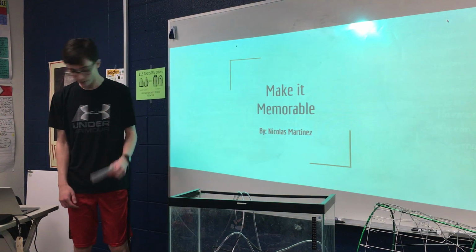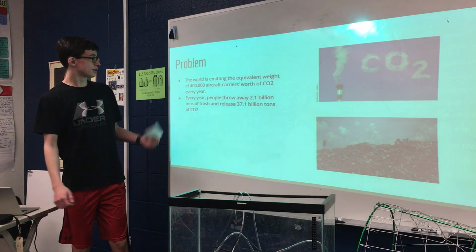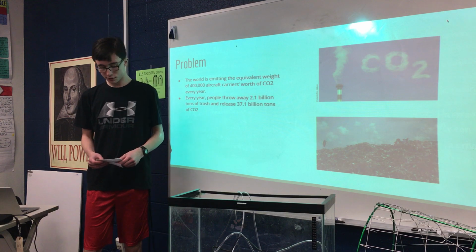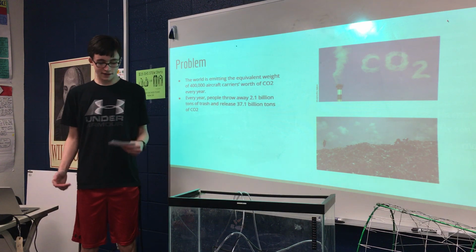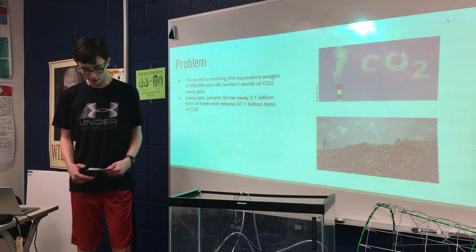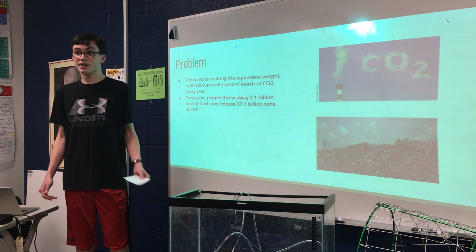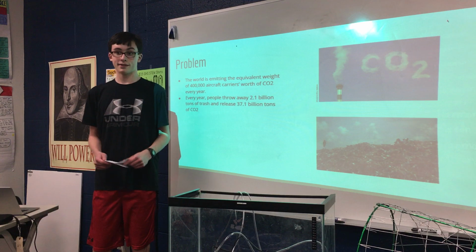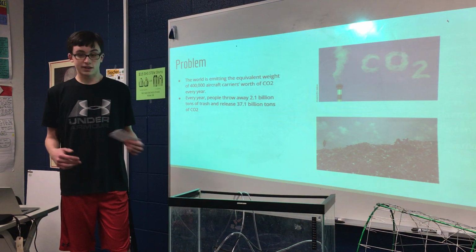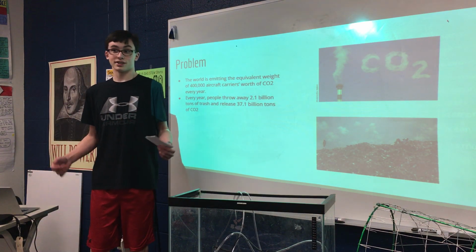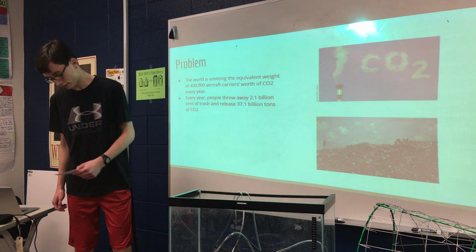Global problem. Let's talk about two types of pollution. So the first problem is CO2. People release about 37.1 billion tons of CO2 every year. And the second is trash. People throw away about 2.1 billion tons of trash every year, and that's really bad for the ocean because about 7 million tons of that goes into the ocean, which affects a lot of plant life.